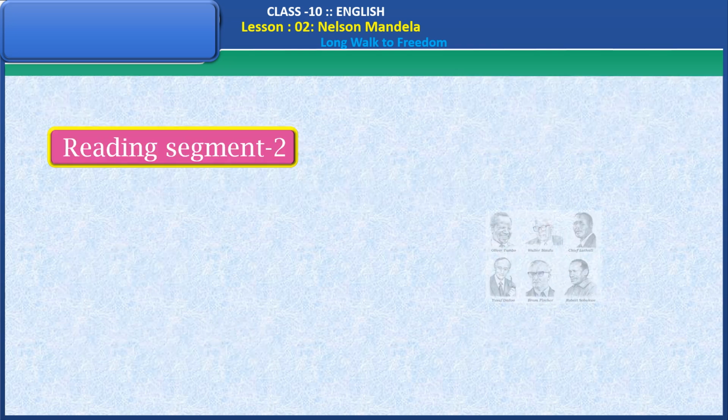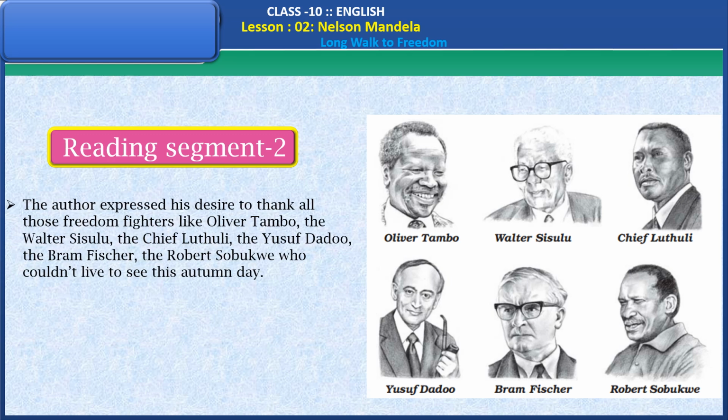Reading segment 2. The author expressed his desire to thank all those freedom fighters like Oliver Tambo, Walter Sisulu, Chief Luthuli, Yusuf Dadoo, Bram Fischer, Robert Sobukwe, who couldn't live to see this autumn day.